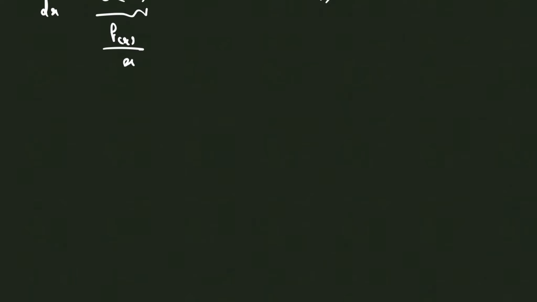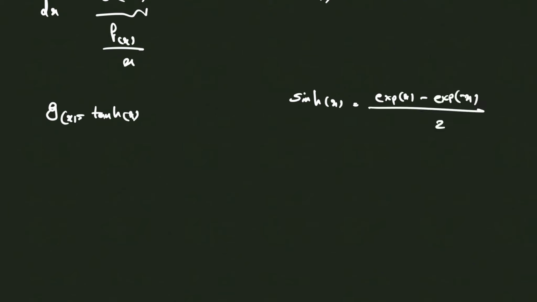Now let's expand this. We know that g of x is the hyperbolic tangent of x. I'm assuming you are familiar with hyperbolic functions, but if you're not, just as a recap, the hyperbolic sine of x becomes e to the x minus e to the minus x, divided by 2. The hyperbolic cosine would be like this.